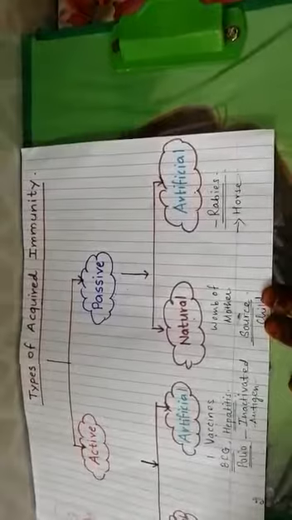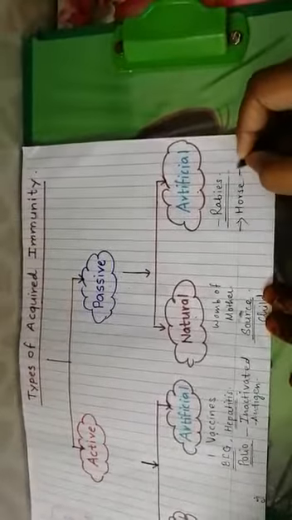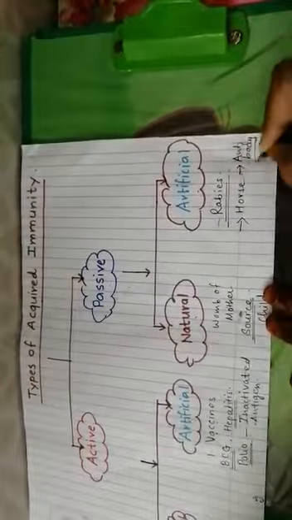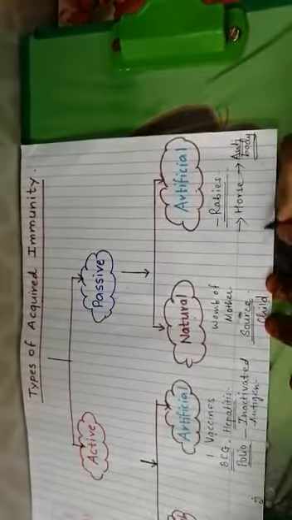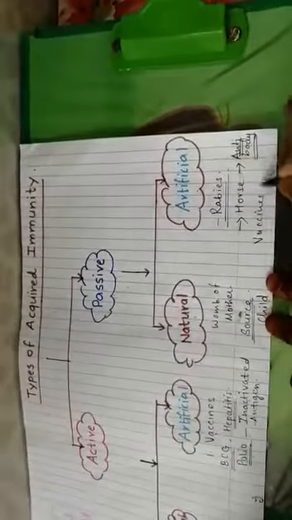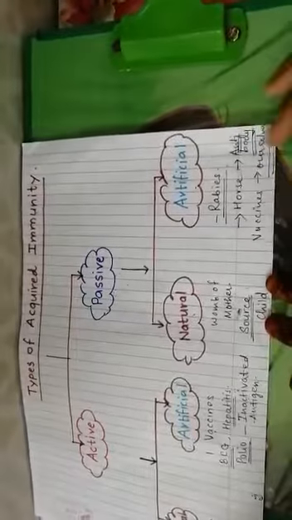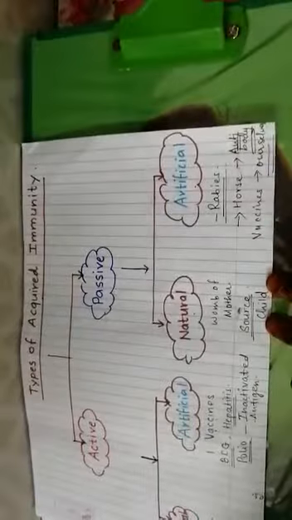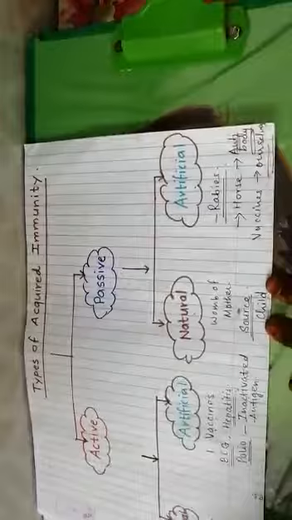It means horses are provided with the vaccines so that the horse will produce the antibody. Then we will collect the serum of that horse and make the antibody vaccines for ourselves. So here the source is not related to the one who is getting the antibodies. That's why it is called artificial passive acquired immunity.